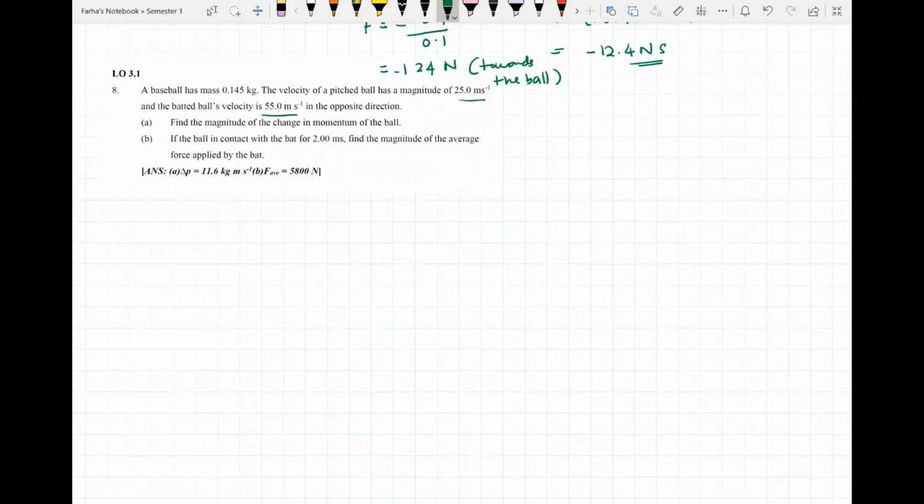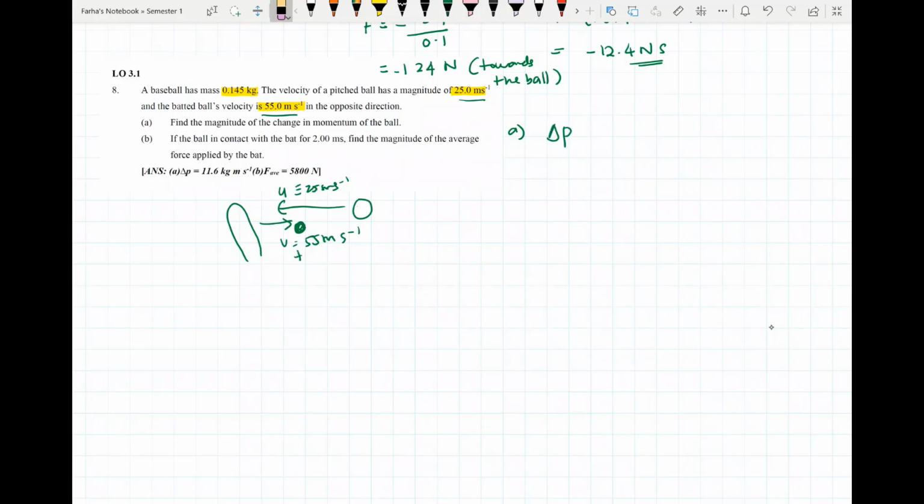Now, let's look at the question number 8. A baseball has mass 0.145 kilogram. Then the pitch ball has a magnitude of 25 meter per second, and the batter ball velocity is 55 meter per second in the opposite direction. Okay, let's say kita ada satu ball, okay, dan kita ada satu bat, dan velocity ni gerak dengan laju awal 25 meter per second, dan di apply semula, okay, after rebound, so dia akan jadi 55 meter per second in opposite direction. So katakanlah U kita yang negatif sebab arah dia ke kiri kan, okay, dan V kita akan jadi positif.